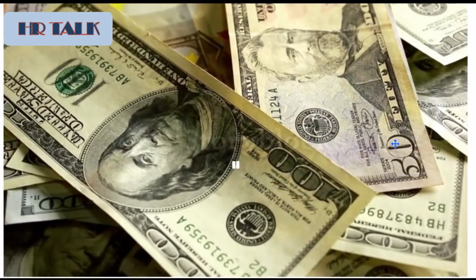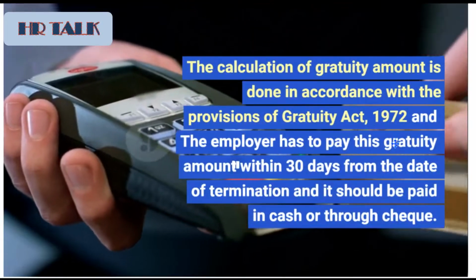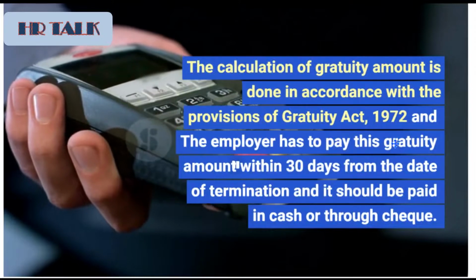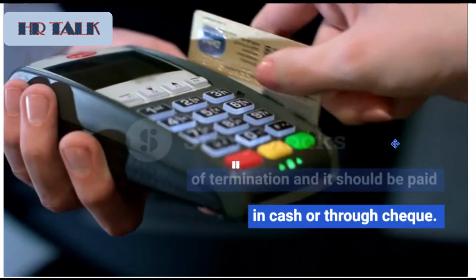The calculation of the gratuity amount is done in accordance with the provisions of the Gratuity Act, 1972, and the employer has to pay this gratuity amount within 30 days from the date of termination, and it should be paid in cash or through cheque.